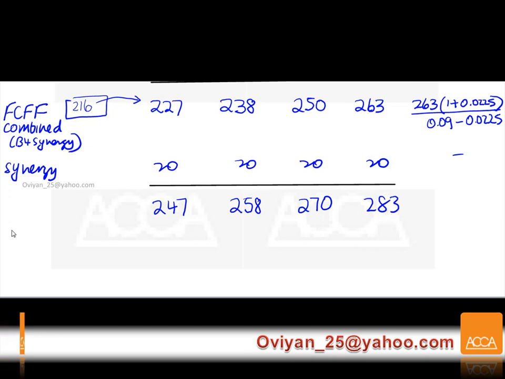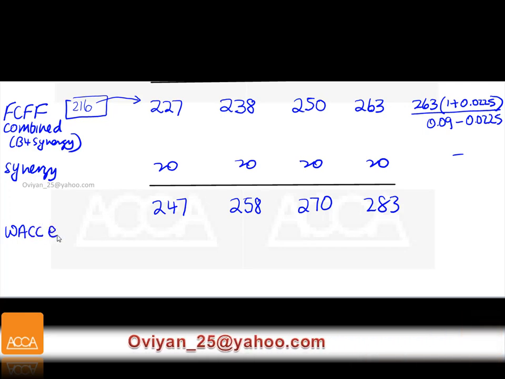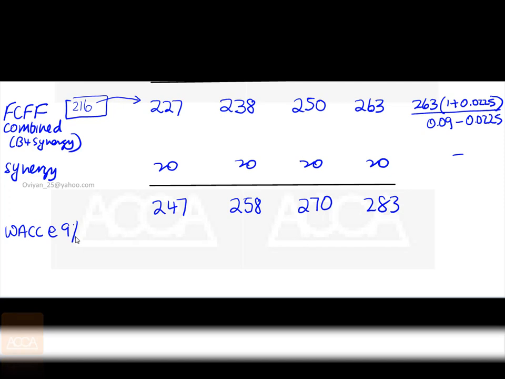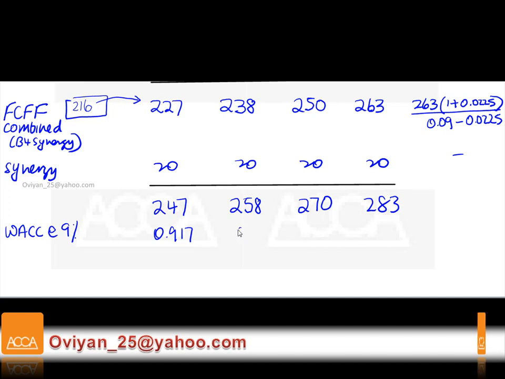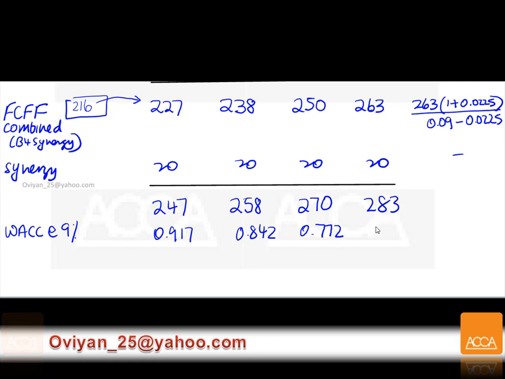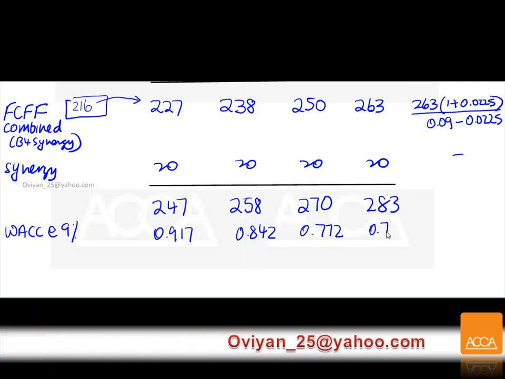And you're going to discount this using a WACC, weighted average cost of capital, at 9%. Now, looking at your calculators would be good, or if you're not good with calculators, look at your tables. Whatever it is, I'm going to use 3 decimals here: 0.917, 0.842, 0.772, 0.708.